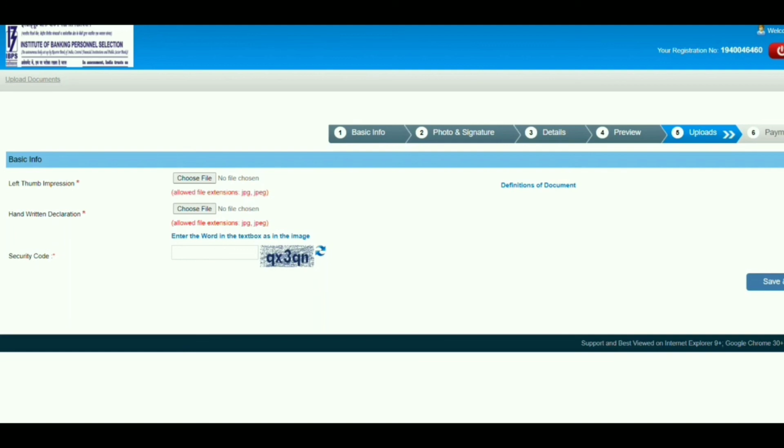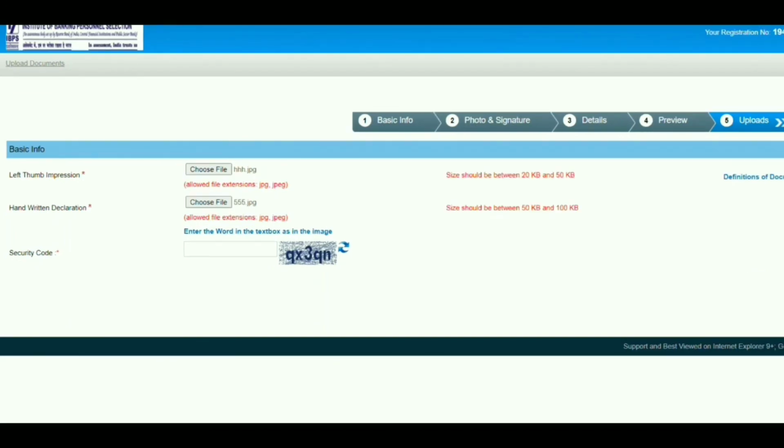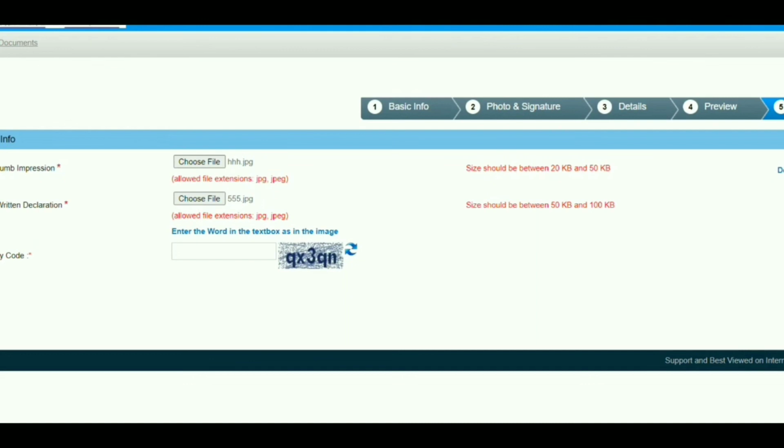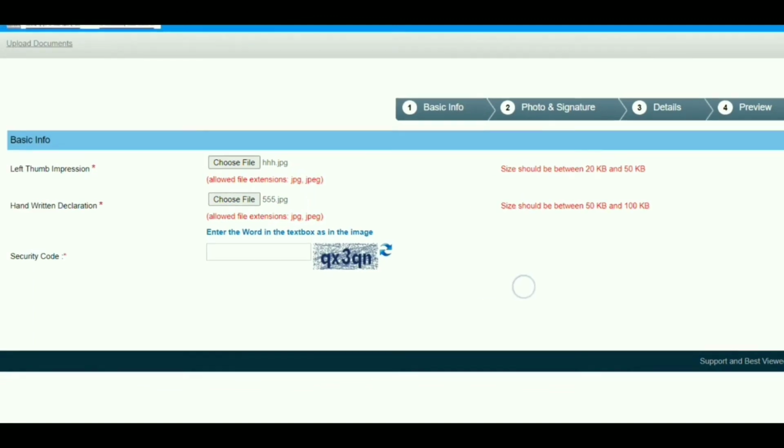And you need to select the images and handwritten declaration. So I'm going to select the left thumb impression and handwritten declaration. So click on the choose file, and now I have selected two files here. So one is hs.jpg and 555.jpg. These files are not in a correct size, so it should be between 20 KB and 50 KB, and the handwritten declaration file should be between 50 KB and 100 KB. So make sure that your files are in this size.